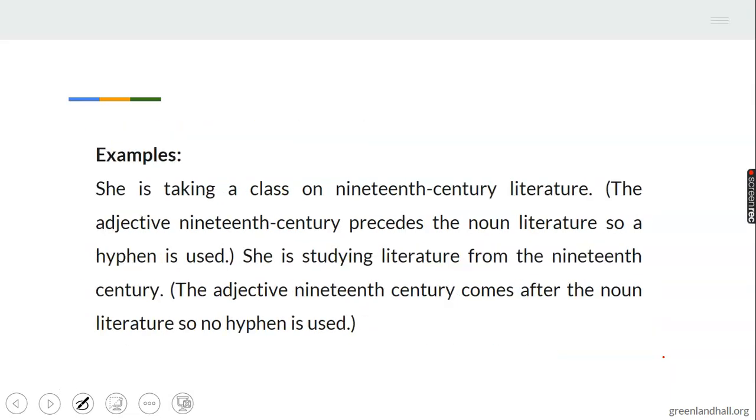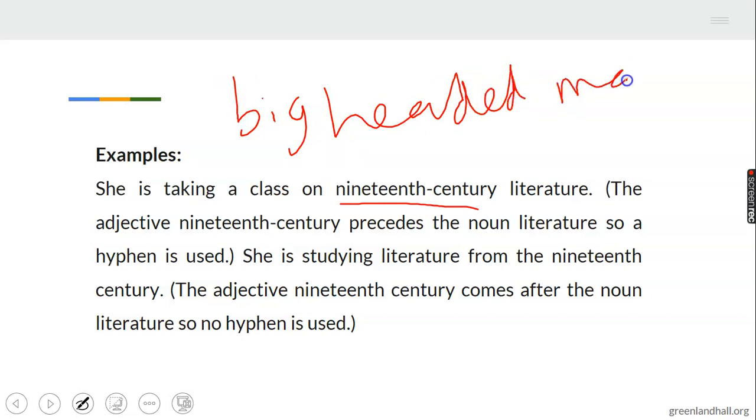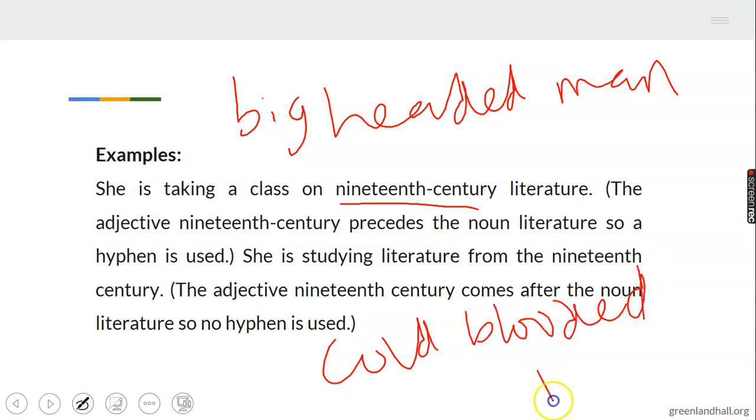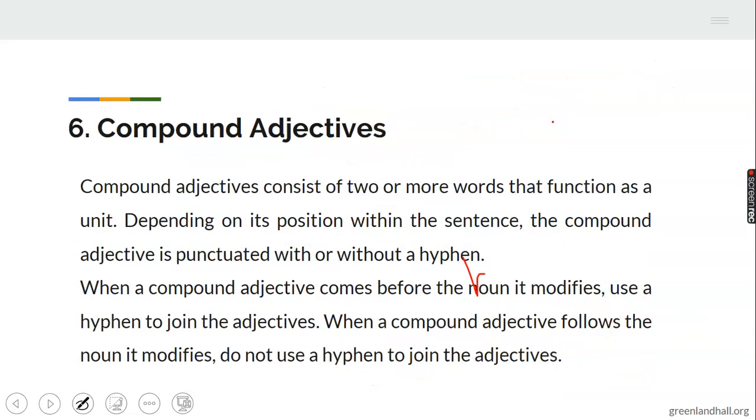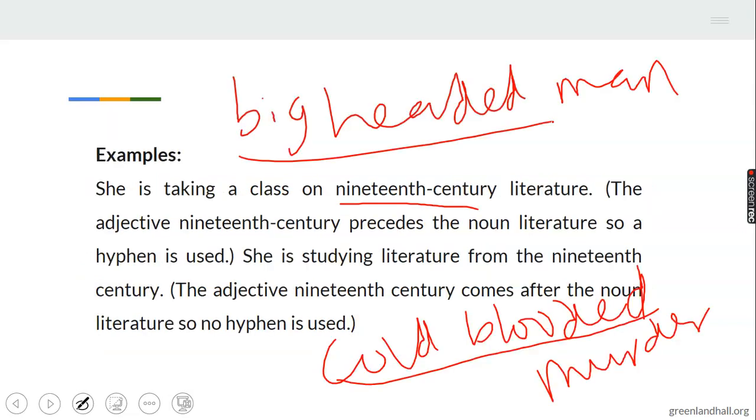Examples of compound adjectives: we have this 19th century novel. I can have big-headed man, cold-blooded mother. These are compound adjectives. We have two or more words forming them.